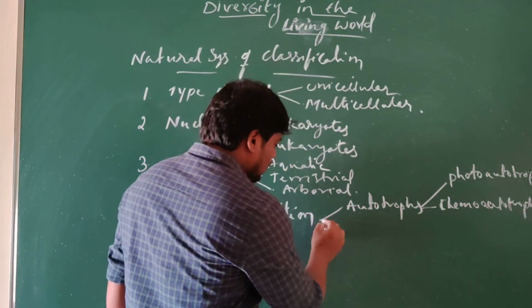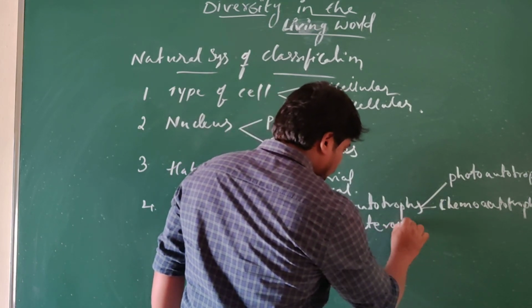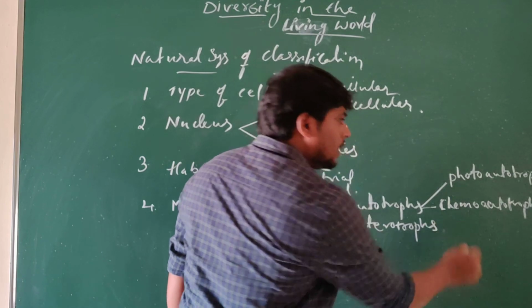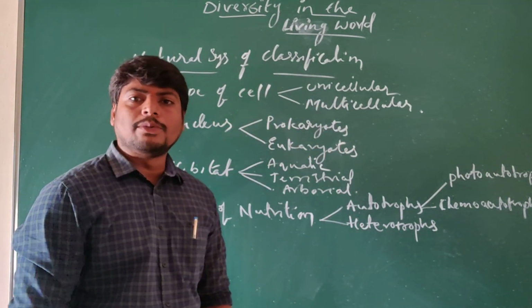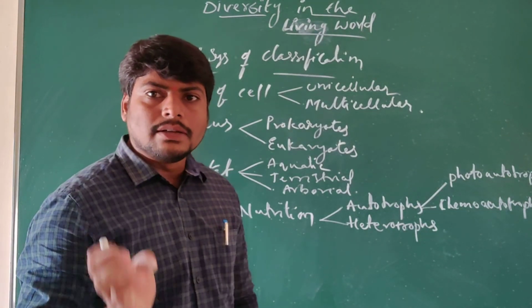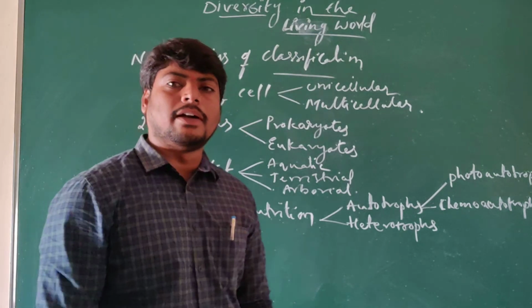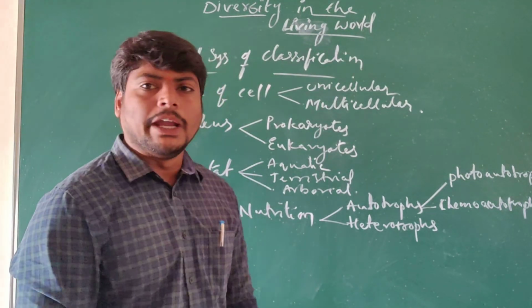Understand? And heterotrophs. Autotrophs can prepare their own food, but heterotrophs do not. They obtain their nutrients or source of energy from different organisms, either directly or indirectly. So they are called heterotrophs.